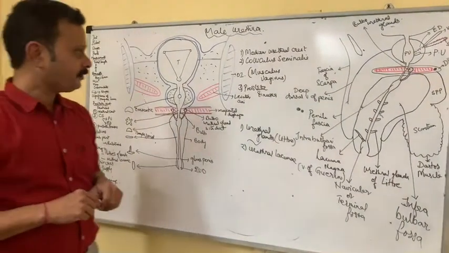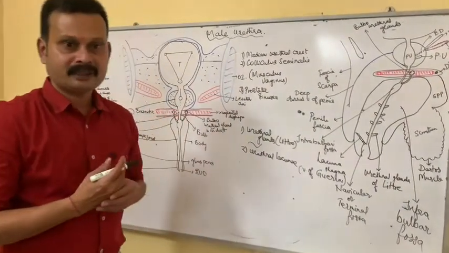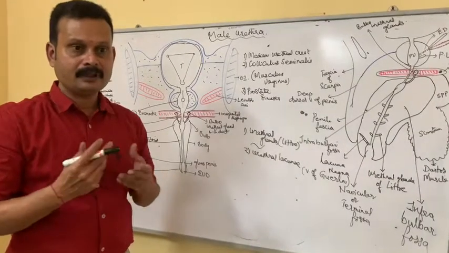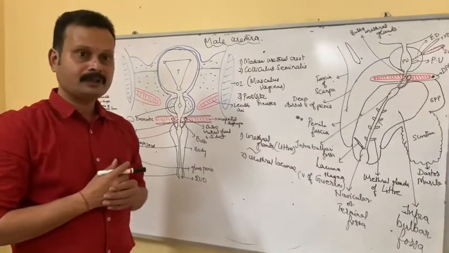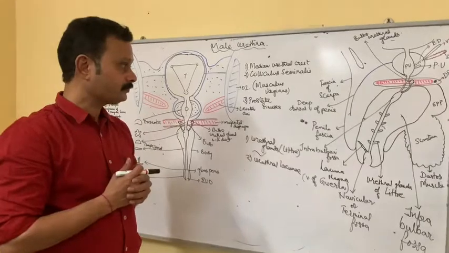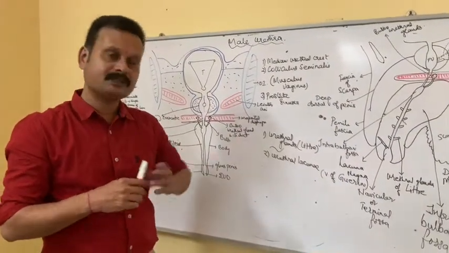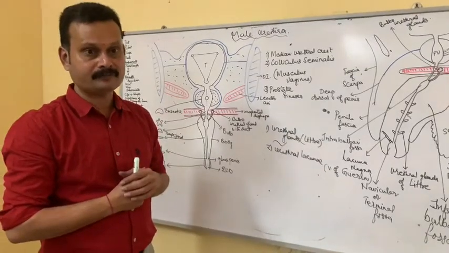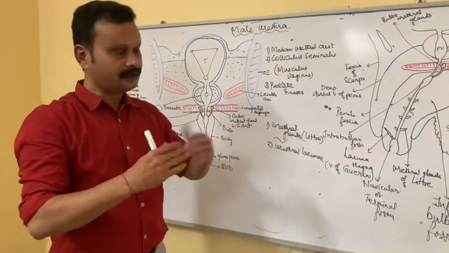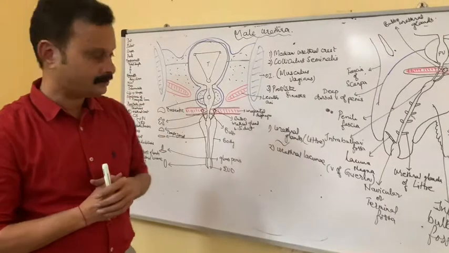Arterial supply: it is supplied by the inferior vesical artery, internal pudendal artery, middle rectal artery, and the urethral branch of the artery to the bulb of the penis, which is a branch of the internal pudendal artery. Venous drainage corresponds with the names of the arteries.